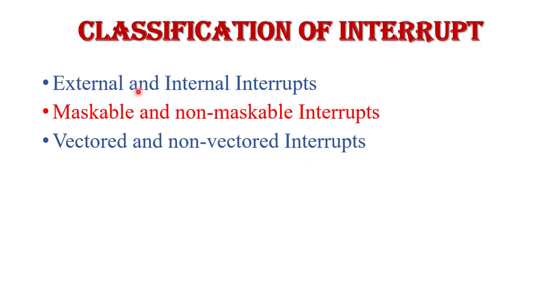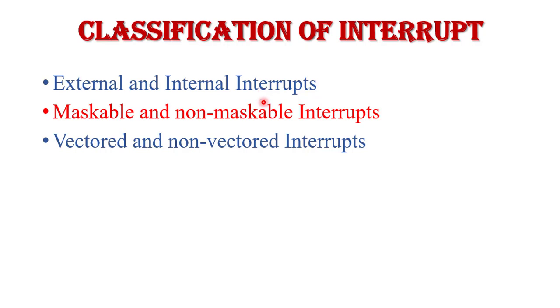First is external and internal interrupts. External interrupts are those interrupts which are generated by an external peripheral device. They give the interrupt request at the external pin of the 8051 microcontroller. In the 8051 there are two external interrupts, external interrupt 0 and external interrupt 1.